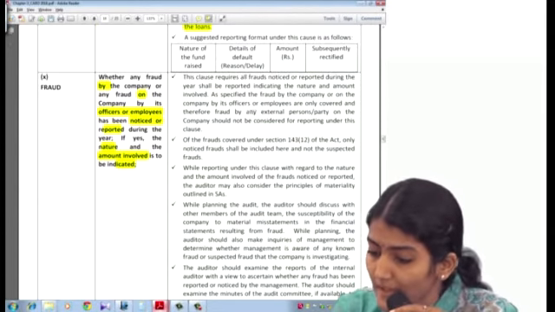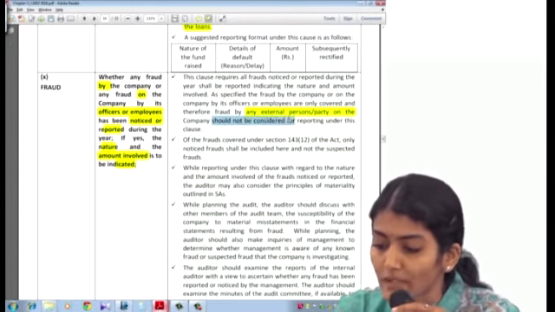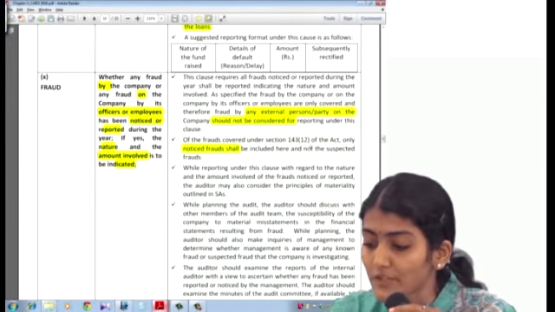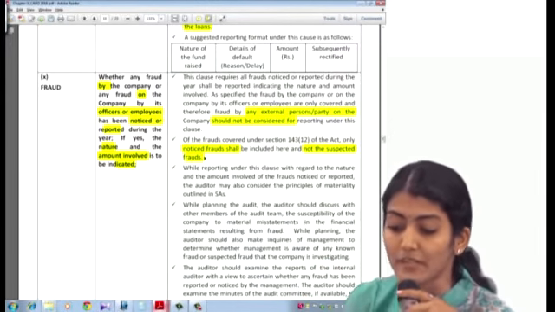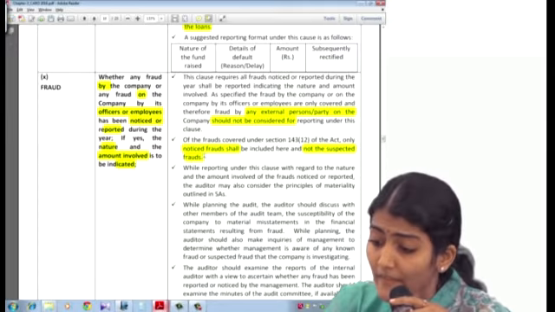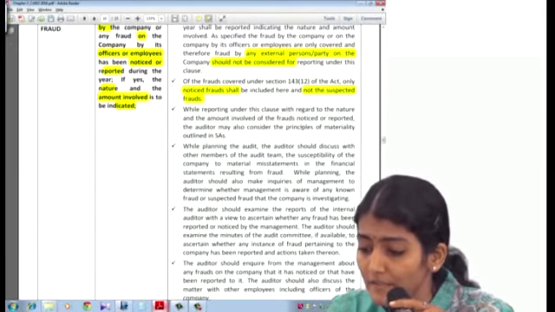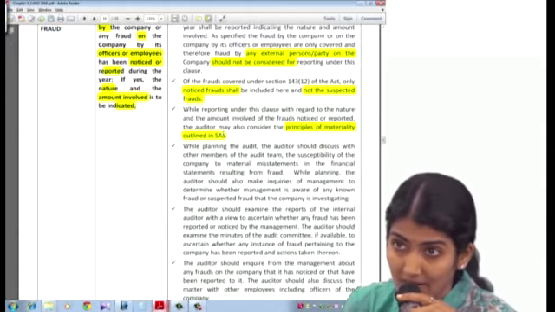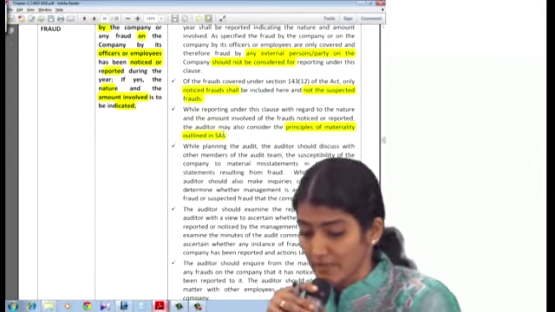Right, so what does it say? Any external party frauds are not considered for reporting. Then what does it say? Only noticed fraud shall be included, not the suspected frauds. Then for the nature and amount involved, you should consider the principles of materiality as laid down in the SAs, and as I told you, in accordance with SA 320.